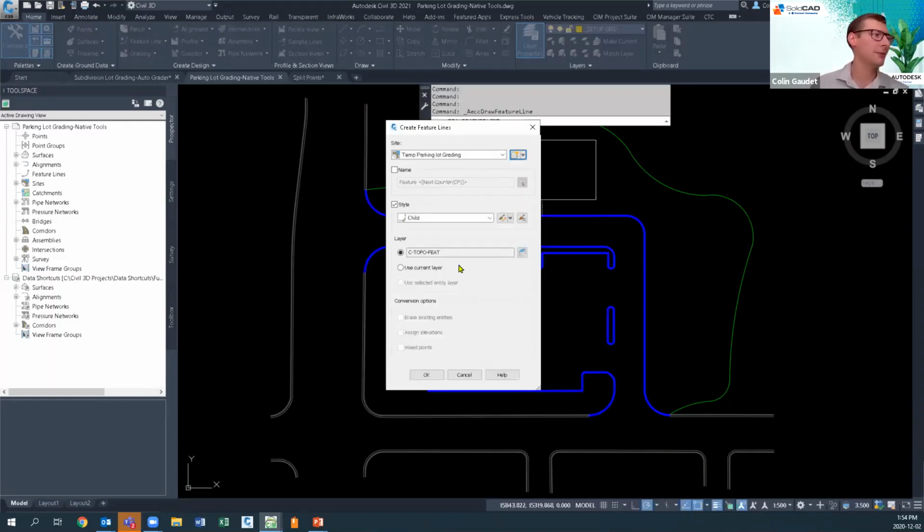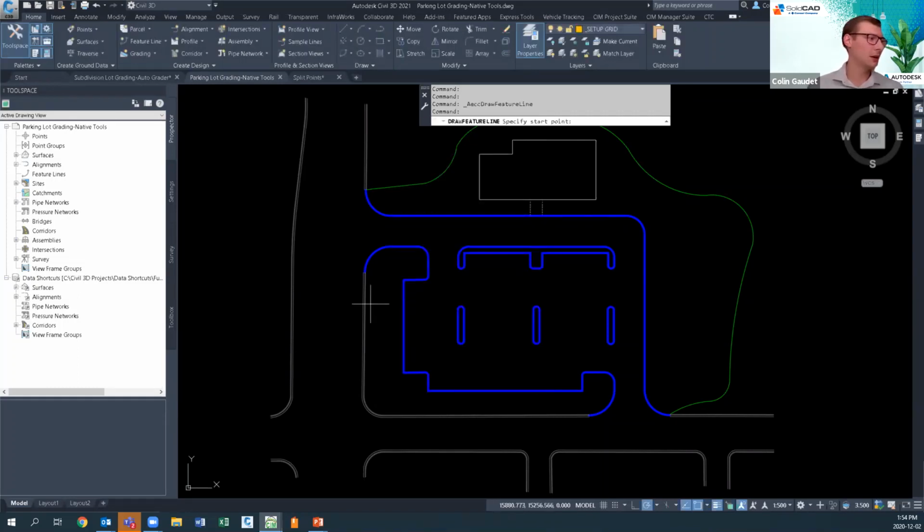And that's going to contain everything there. Now we'll give it a name because we want to stay organized. So this is parking lot rough grades centerline. We can give it a style, but we can't give it elevations because we haven't even created it yet. There's nothing to give it elevations.